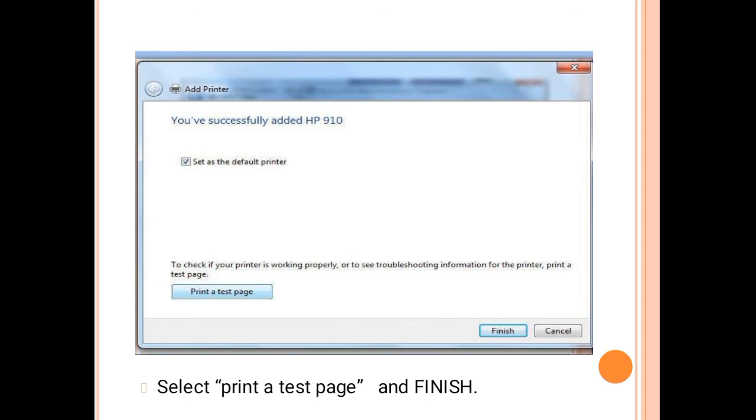To check if your printer is working properly, or to see troubleshooting information for the printer, use the test page. If you want to test a print page, then you have to click the Print a test page button. If you are not ready to print a test page, then you have to click the Cancel button. So select Print a test page and then Finish.